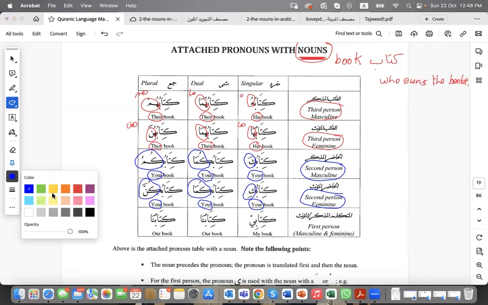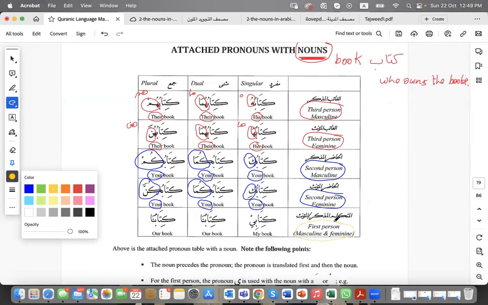You see how specific it is, because as you have seen, in all those six boxes it's your book, your book, your book. But who is your? I mean, who is your referring to in English? It could be anything, but in Arabic it's very, very clear whom you are speaking to. But last thing here, first person.